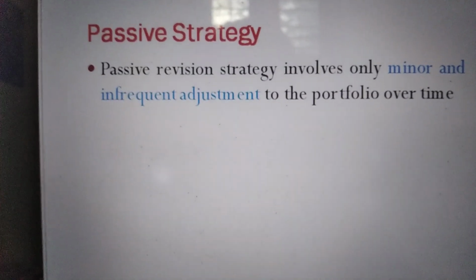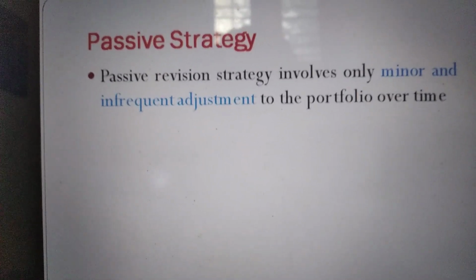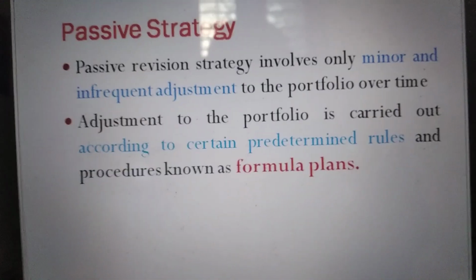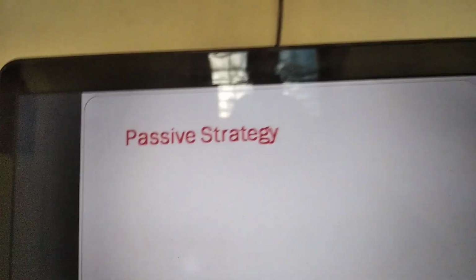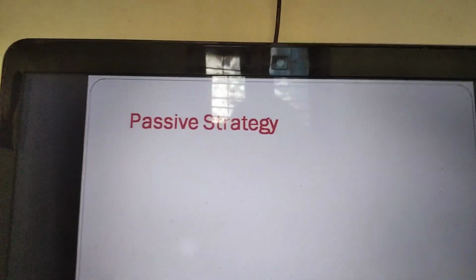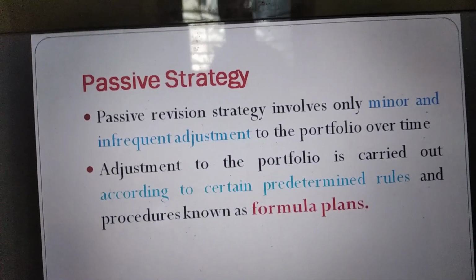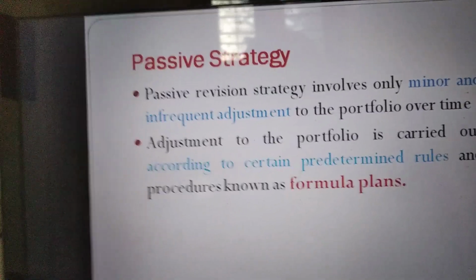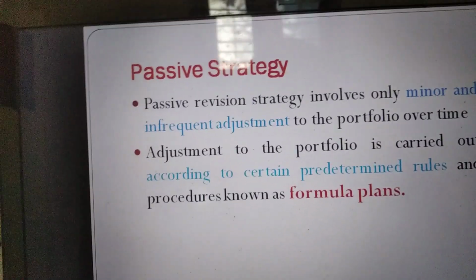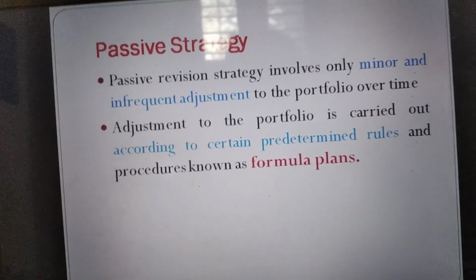Okay, next we discuss the passive strategy. The passive revision strategy involves only minor and infrequent adjustments to the portfolio. The followers of this strategy do not adopt frequent buying and selling of shares in the market. The adjustments to the portfolio are carried out according to certain predetermined rules and procedures. These rules and procedures are known as formula plans. That is what we are going to see next.